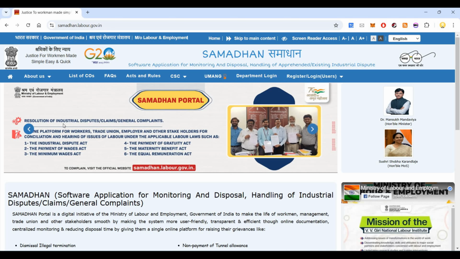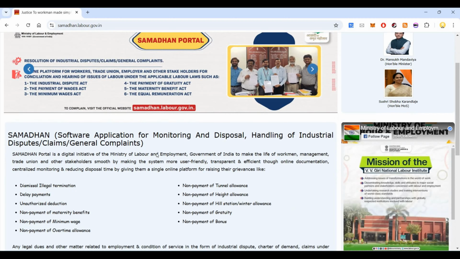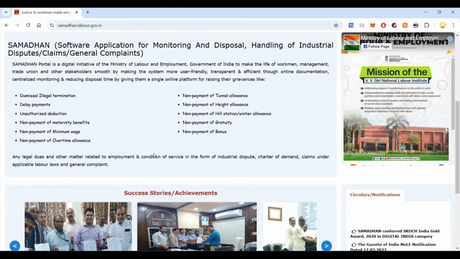This helps with the resolution of industrial disputes, claims, and general complaints. The platform is for workers, trade unions, employers and other stakeholders for consultation and hearing of labor issues under the applicable laws such as the Industrial Disputes Act, the Payment of Wages Act, the Minimum Wages Act, the Payment of Gratuity Act, the Maternity Benefit Act, and the Equal Remuneration Act. All those things you can get sorted through this website.